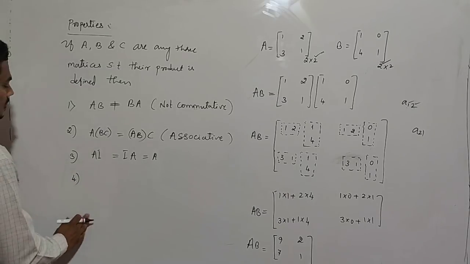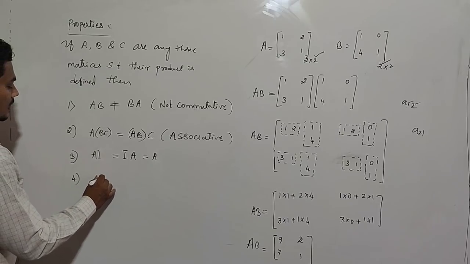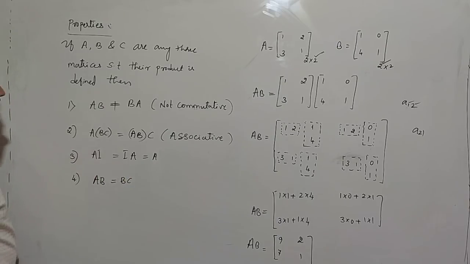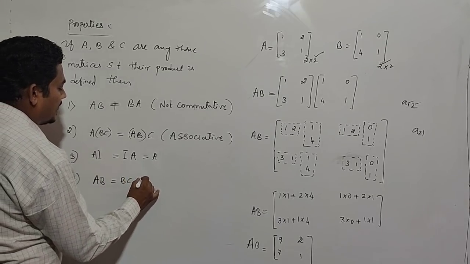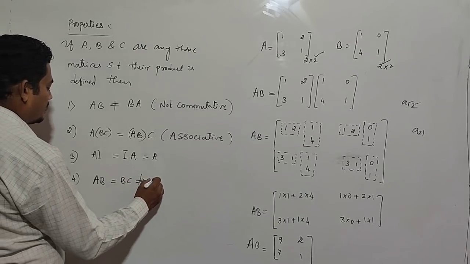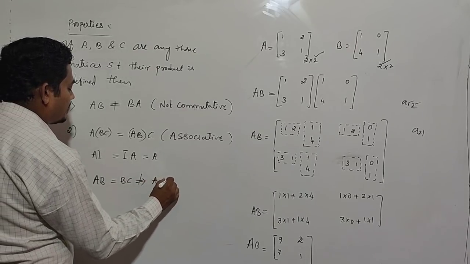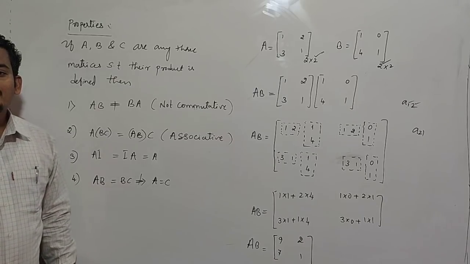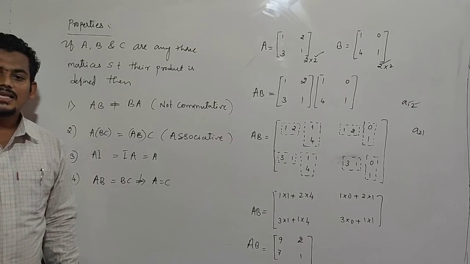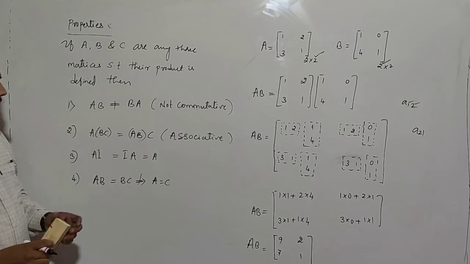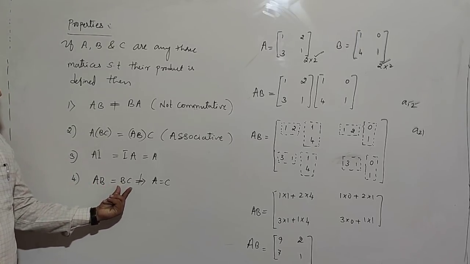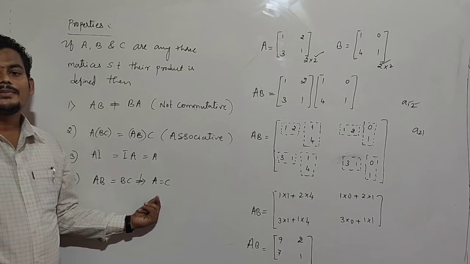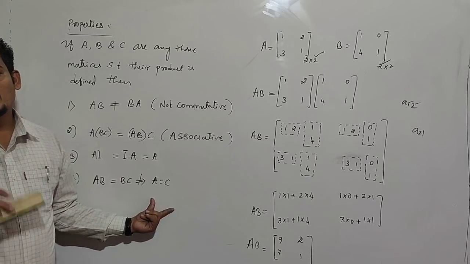Next, AB equal to AC does not imply B equal to C. In matrix multiplication, the cancellation law does not hold good, or the cancellation law is not applicable. If AB equals AC, it does not follow that B equals C, which means the cancellation law does not hold good.